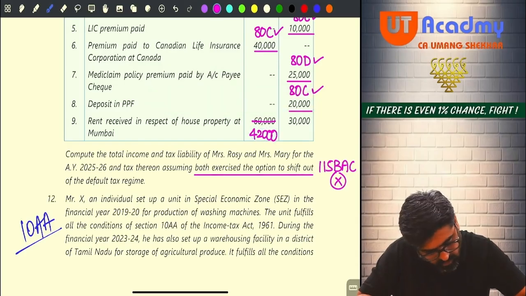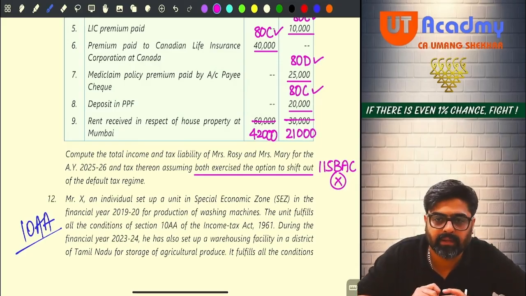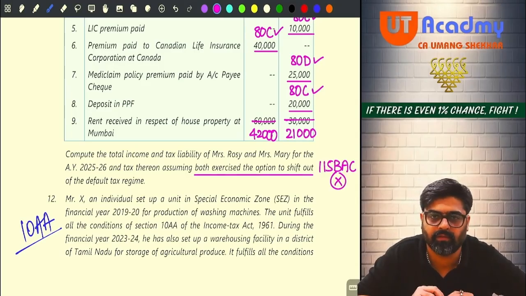It will be 21,000, because 30% will be 9,000. So 30 minus 9 will be 21,000. This is income from house property. Now believe it or not, you have solved the entire question, guys.